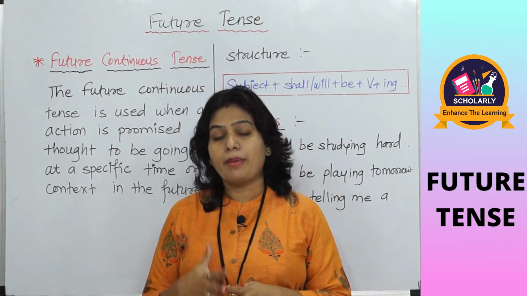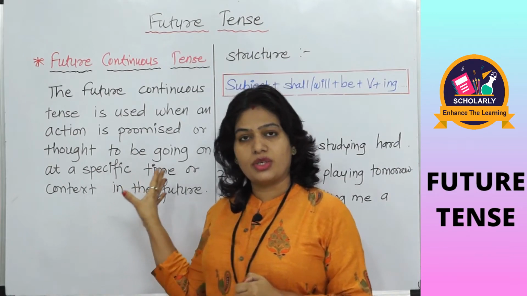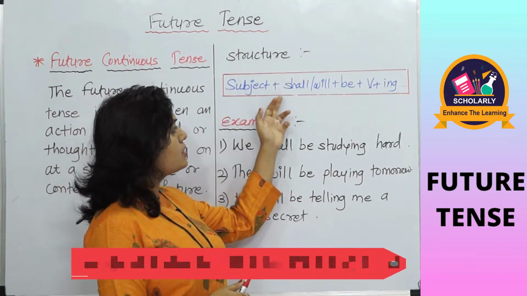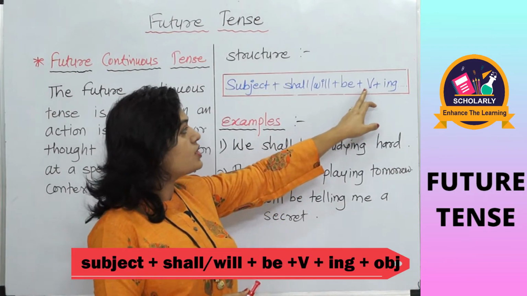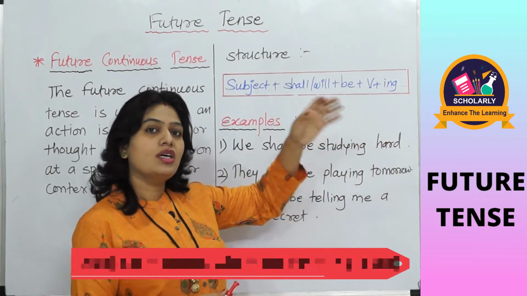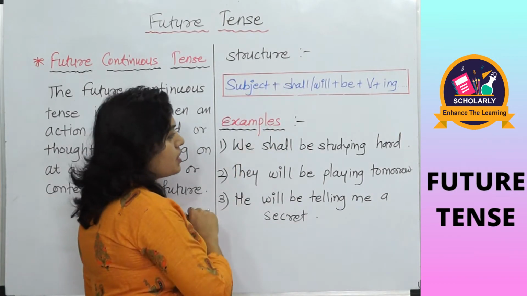So this is the use of future continuous tense. The structure is subject plus shall or will plus be plus verb plus ing plus object or the other words in the sentence. Let's see some examples.